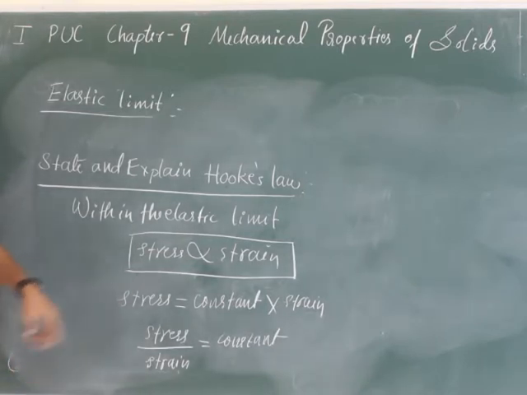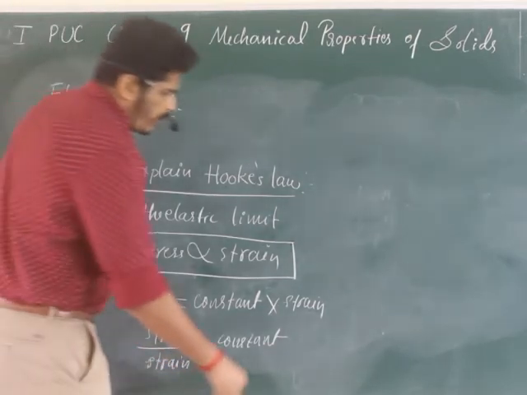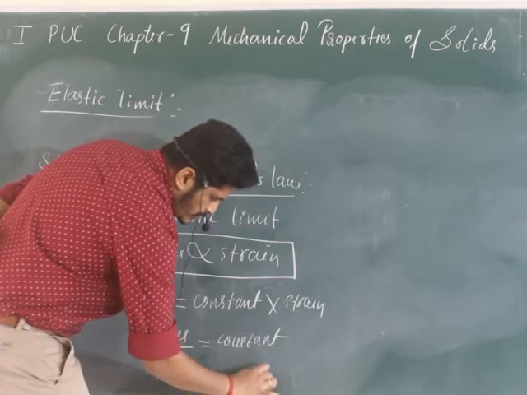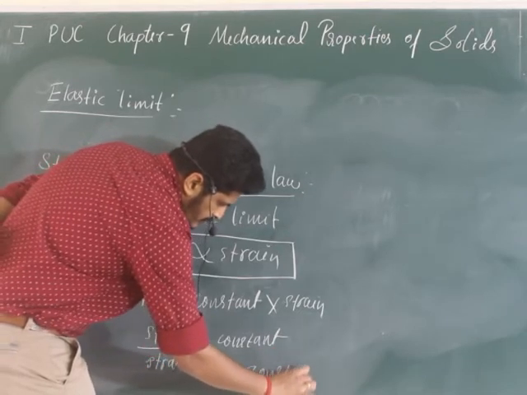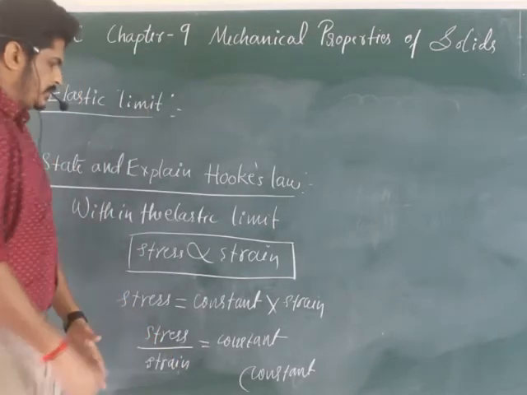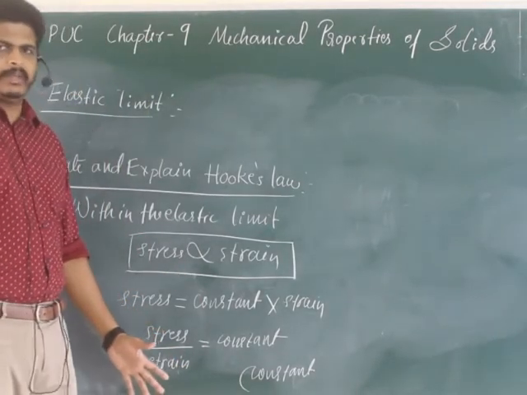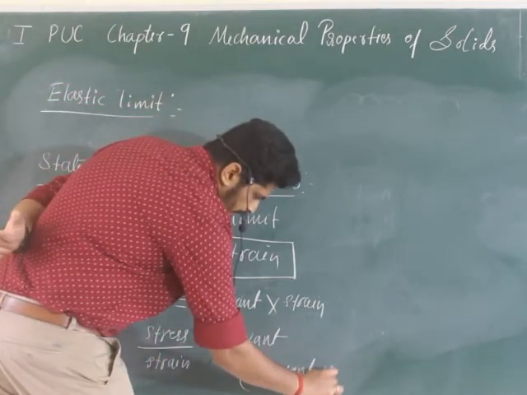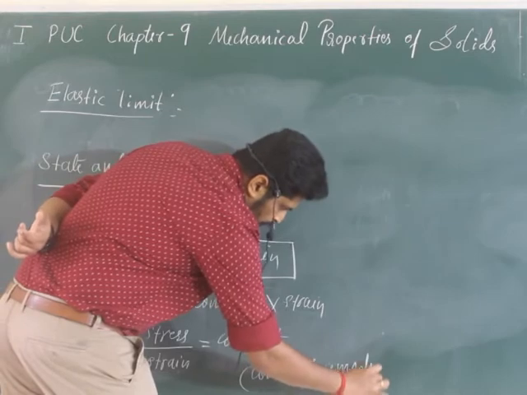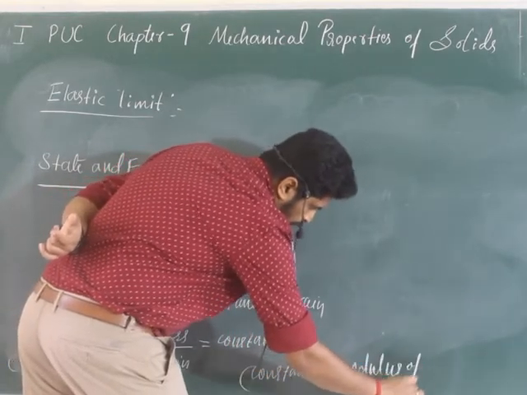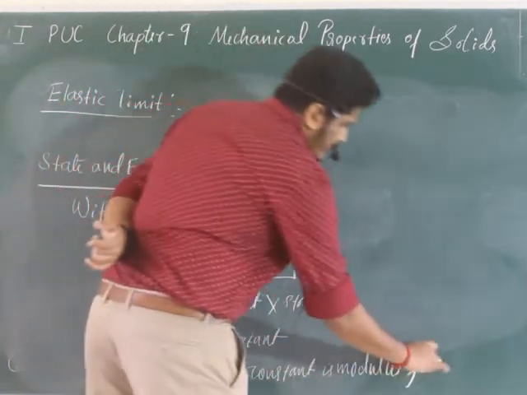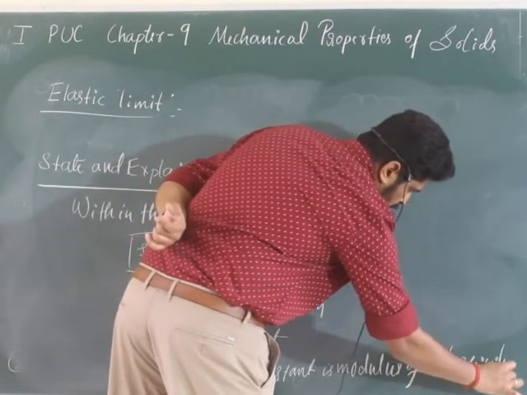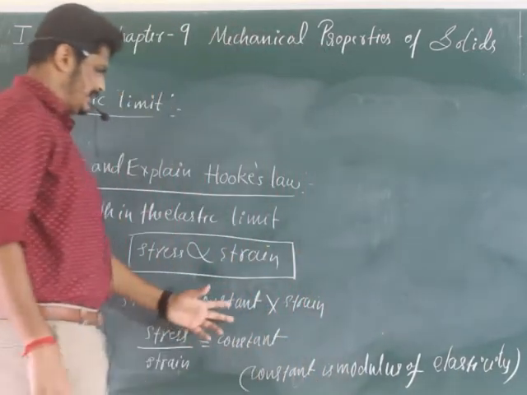So what is this constant called? The constant mentioned in Hooke's law is called the modulus of elasticity. You can just write C also, no problem.